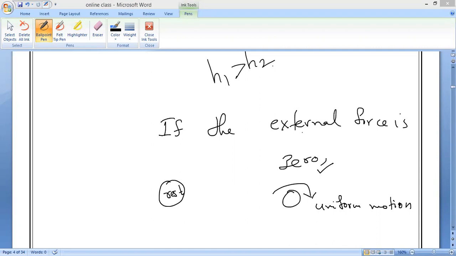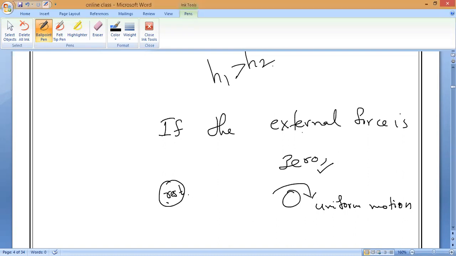Now, these ideas suggested by Galileo were later formulated into a law by Newton. Actually, it is given by Galileo. Galileo summarized that a body which is at rest continues to be at rest, and a body which is in motion continues to move with a uniform velocity, unless an external force is applied. If the external force is zero, the body at rest remains at rest, and the body in motion remains in motion.